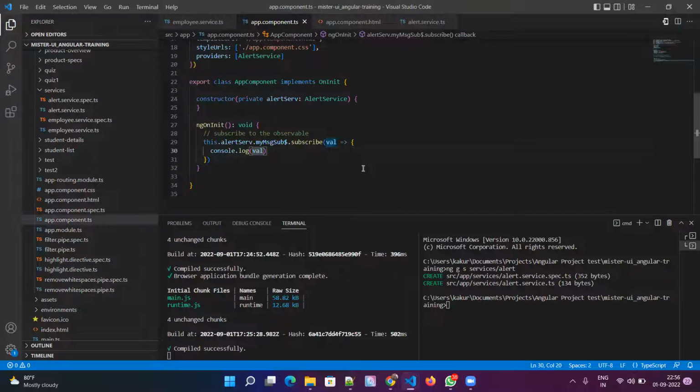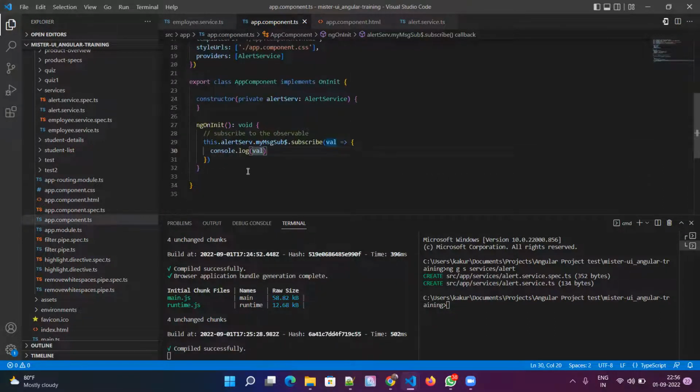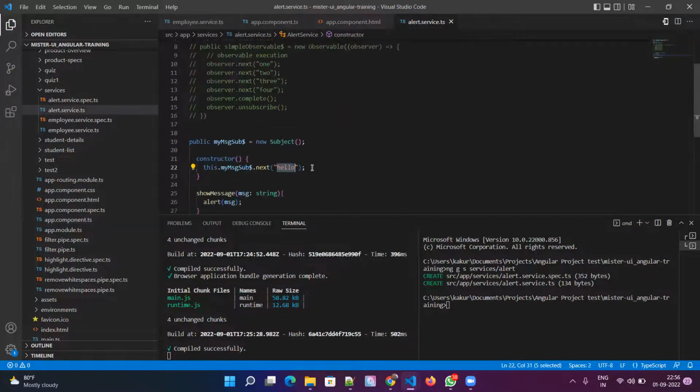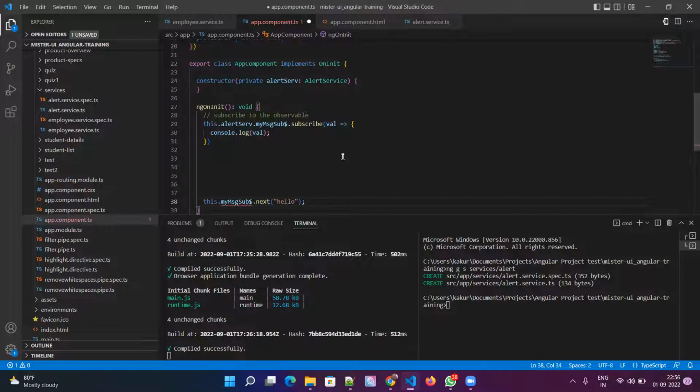Why? Because the services and components are getting created at different times. So we'll do one thing. We'll remove this method from the alert service. Instead of sending data from the service itself, let's send data from the same component, from below here.